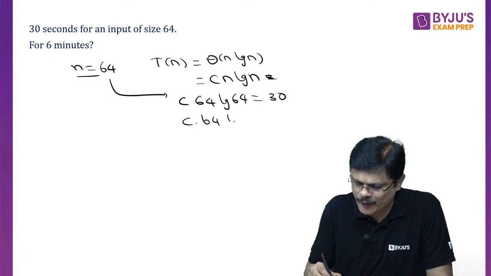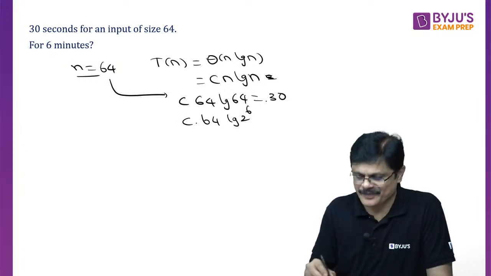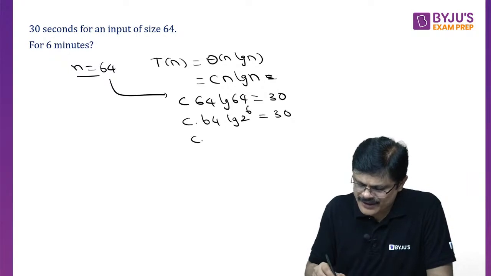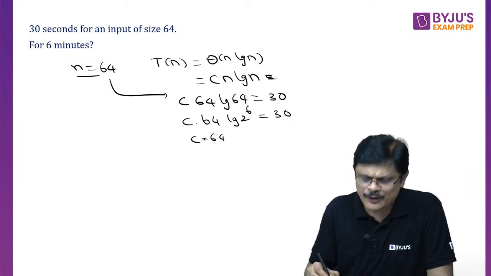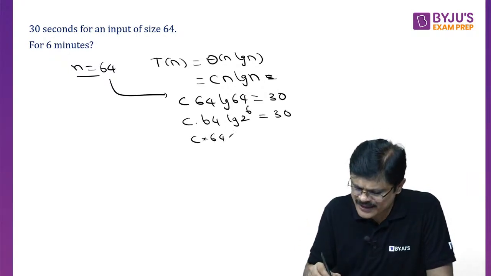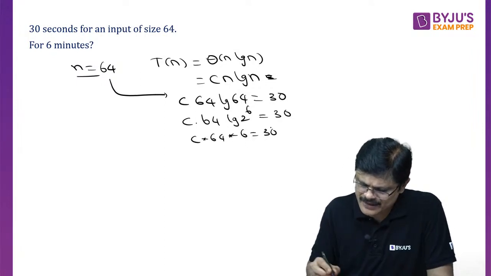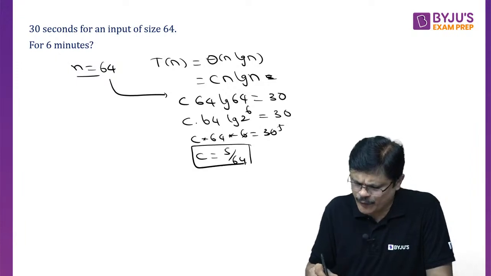c times 64 log 2 power 6 is equal to 30. So it is c into 64 into 6 is equal to 30. From this I can get the value of c, that is 6 5's. The c value is 5 by 64, my dear friends. See, you found the value of c.